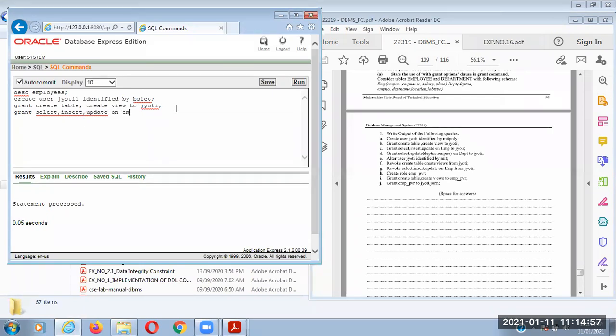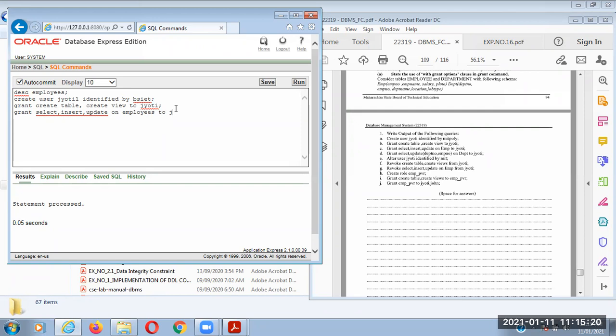We have the table name EMP, employee. Okay, so we are granting select, insert, update on table name to username.